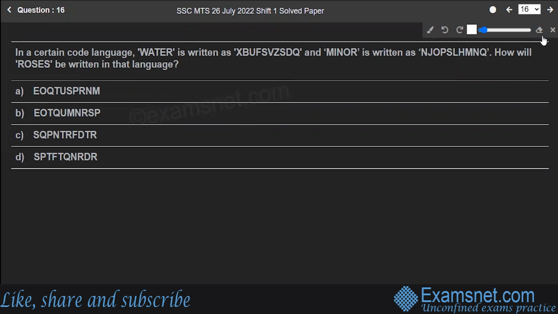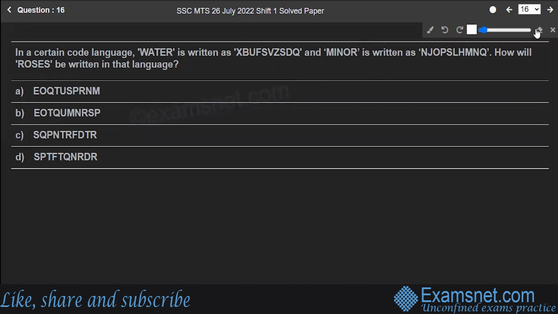Very much possible. We are again going to use our alphabetical place value table. Water is a 5-letter word, but the code is a 10-letter word. Next, minor is a 5-letter word, and its code is also 10 letters. Now roses is a 5-letter word, so the code will again be a 10-letter word.